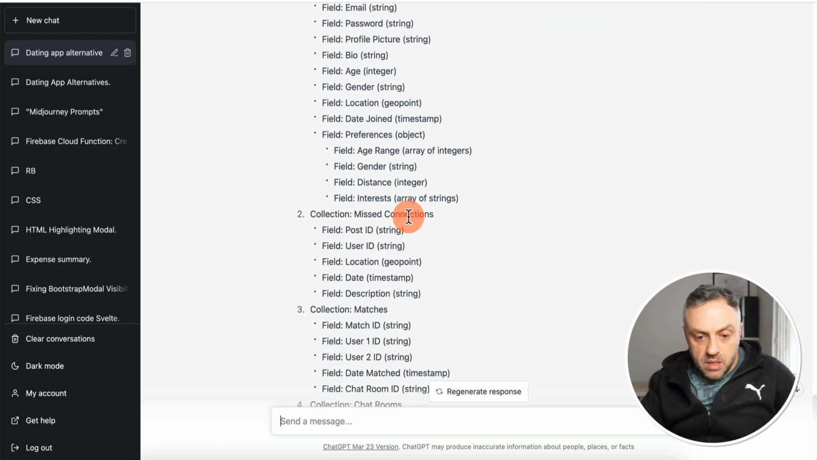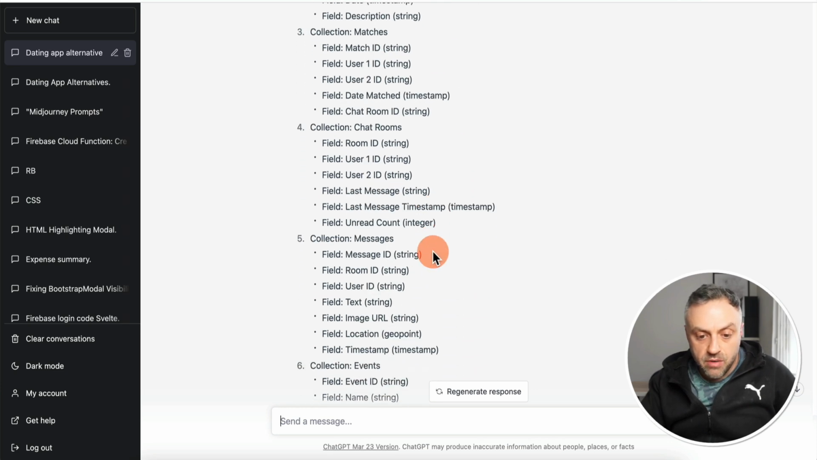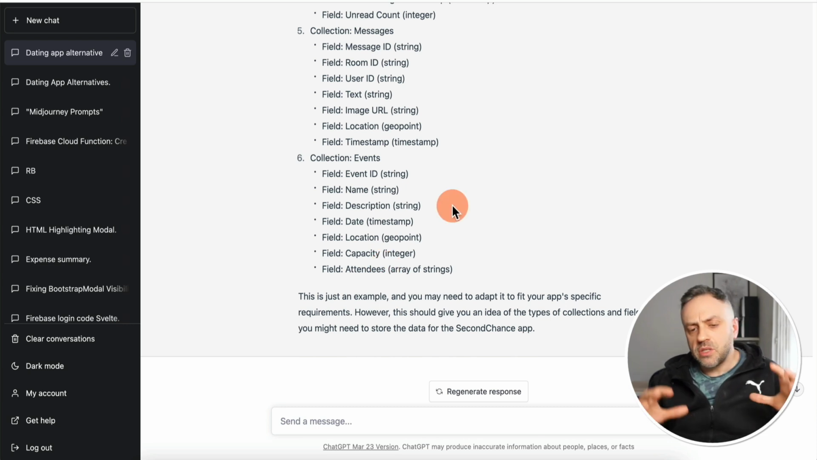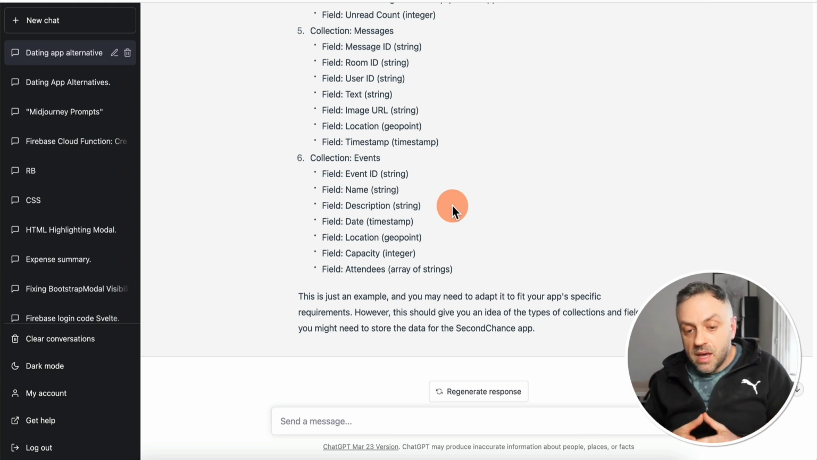Then we have missed connections, right? All of these. We have matches, we have chat rooms, we have messages, we have events. We have all of these things. So it's actually giving us a lot. Obviously, this may not be your final schema when you're building this app, but at least it's a start. At least it's something to think about.